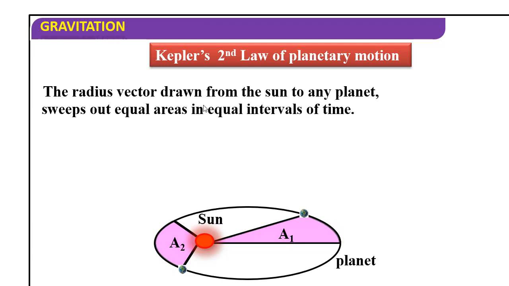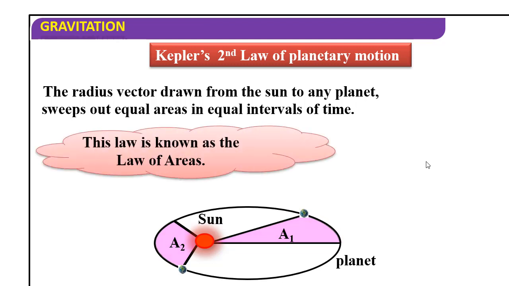You have to remember this. This is more important. With this we can prove another one also, actually, angular momentum. This law is known as the law of areas because areas are equal.